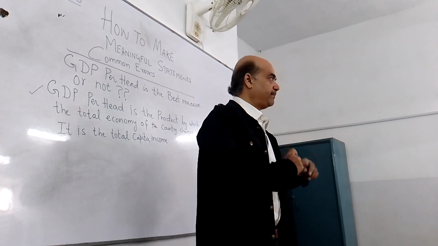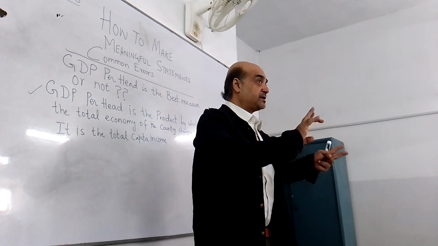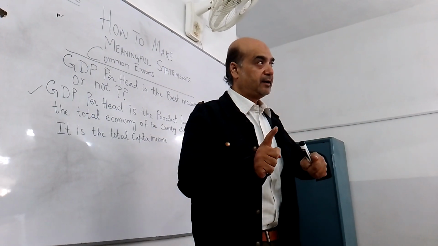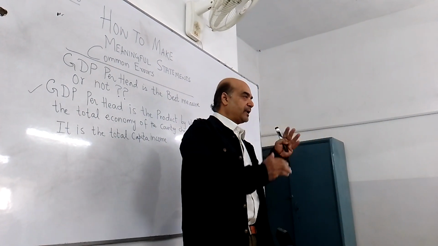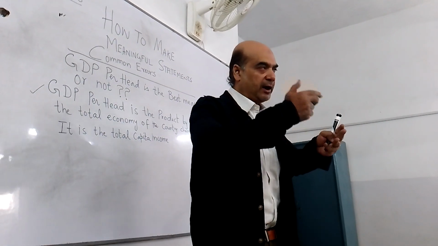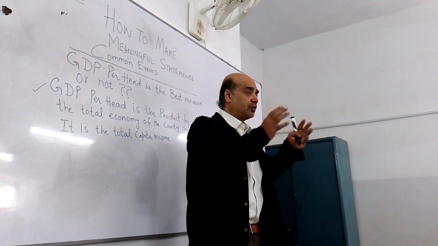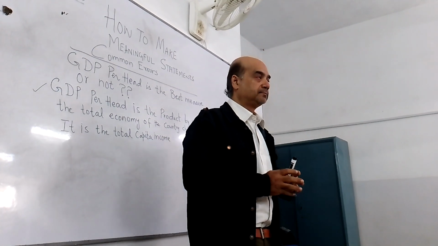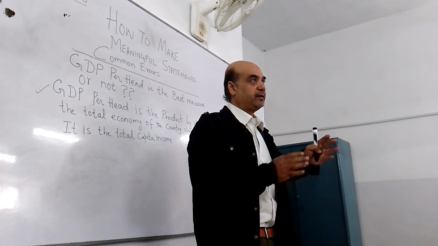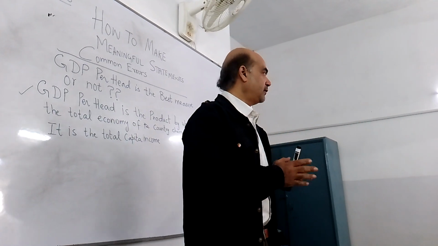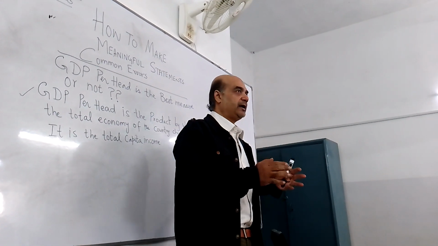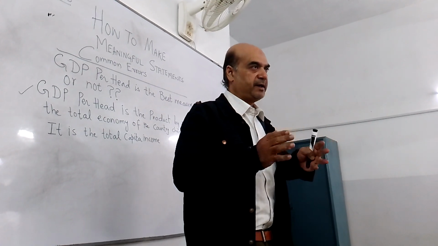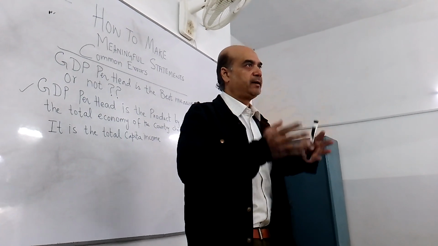And if the question is saying GDP per head, I told you that in the first paragraph you should write down the key terms and define them accurately. So GDP is the total value of goods and services produced in an economy, and it is measured at a specific point of time.